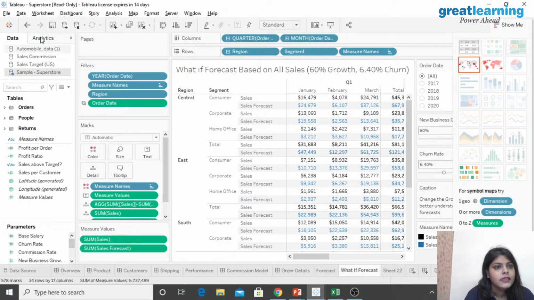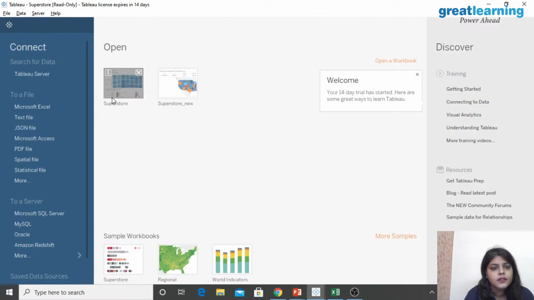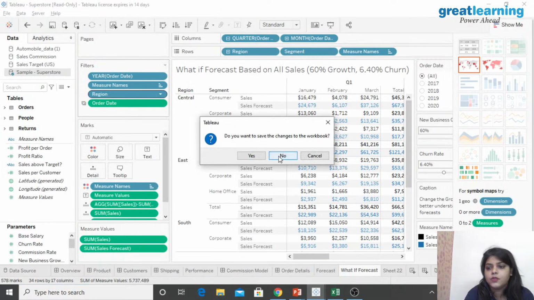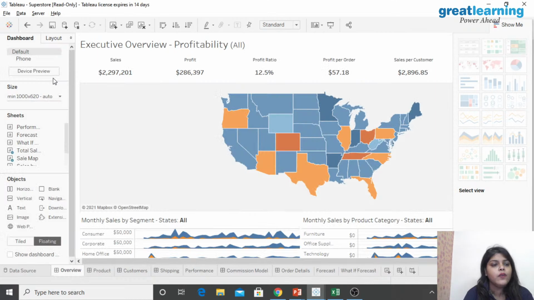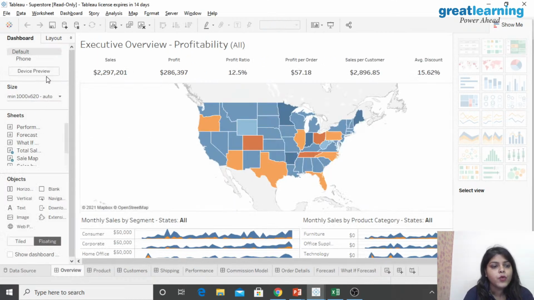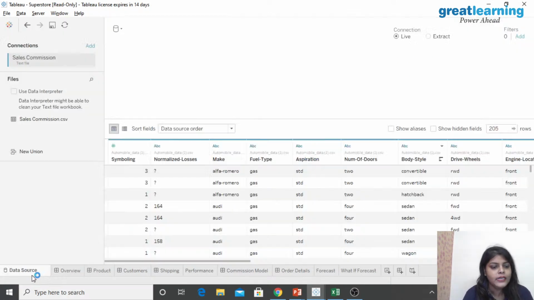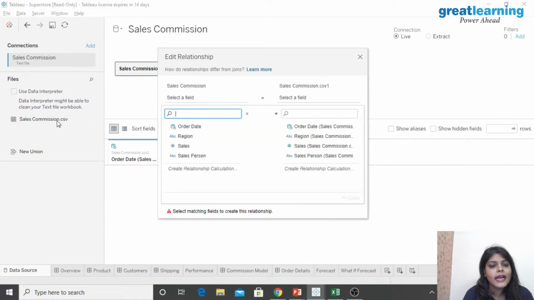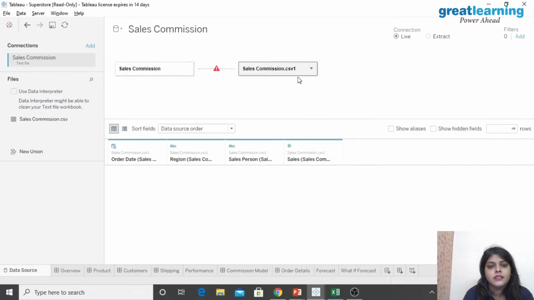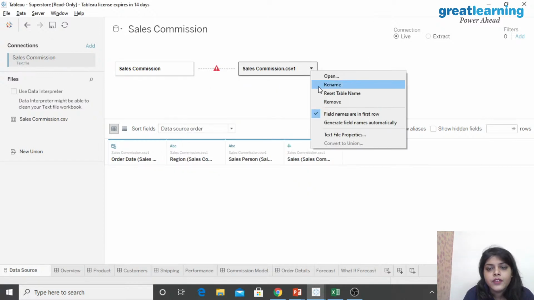Okay, let me show you over here. So I have the Super Data Store. Now, as I have this data store, I am going to use this particular data. I have the sales commission CSV. Now that I have this data, let me cross it and remove it as well.